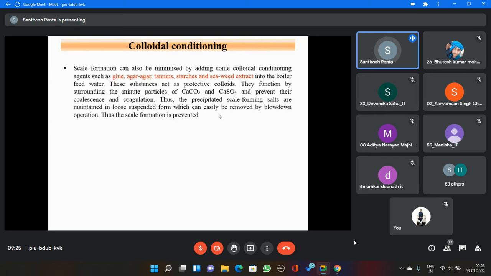But due to the addition of this glue or gel type of substances, the precipitates do not strongly adhere to the inner walls of the boiler tube. So there is no formation of scales. The precipitates remain in the water sample, and they may be removed by using the blowdown operation. This is colloidal conditioning.